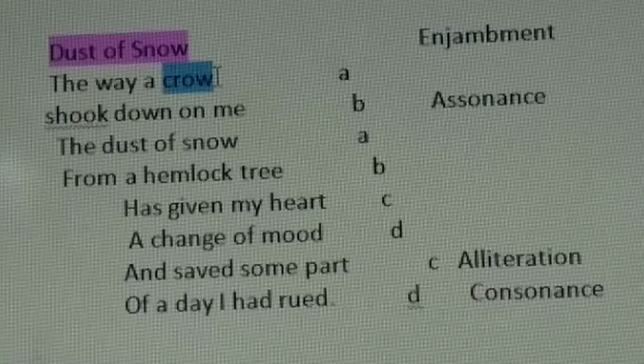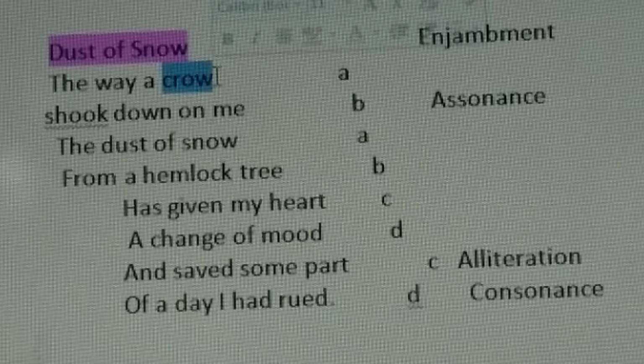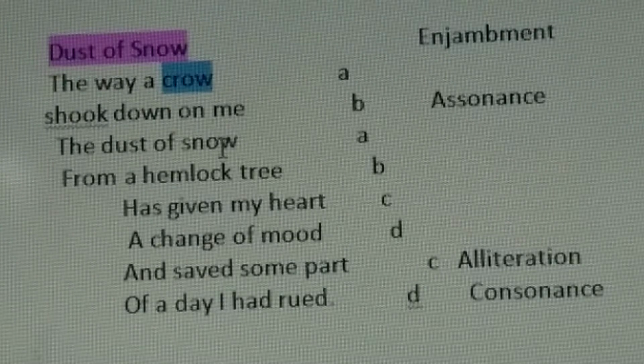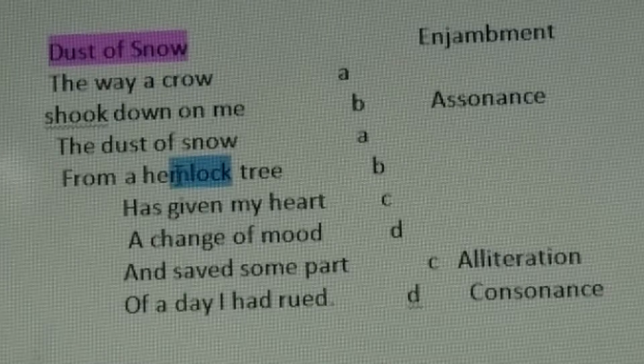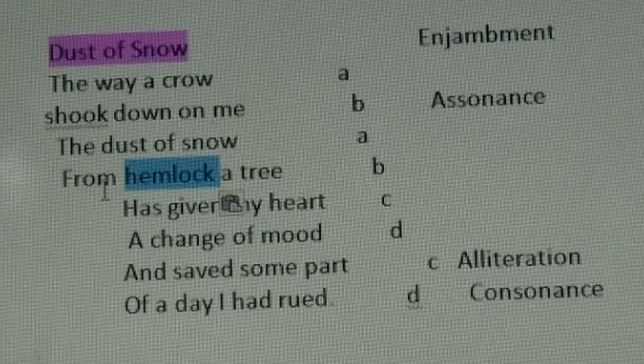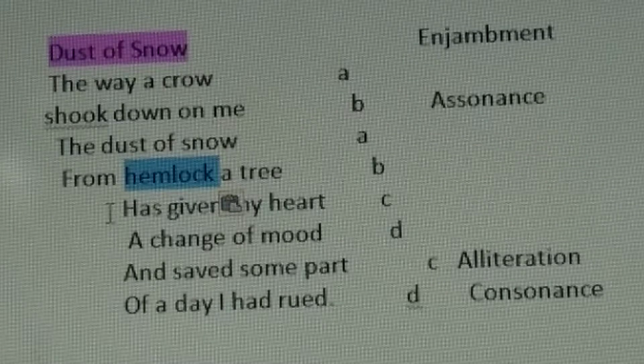He is not using the image of any beautiful bird like peacock, parrot, but he is using the image of a bird that is not known for its good look, crow. Second negative image he uses is a poisonous tree, hemlock tree. He doesn't say plant of rose or any other beautiful tree. So he was in a sad mood.